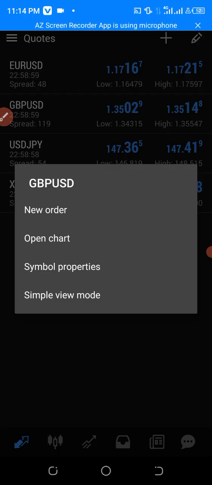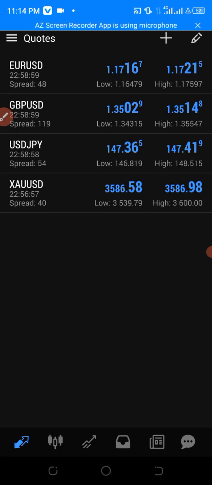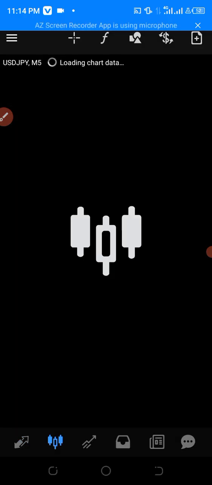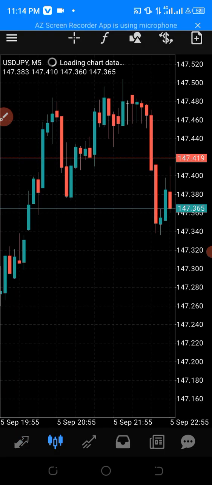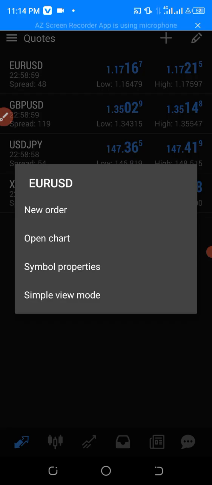Here you have open chart, open order. This is where you place your trade. I'm going to show you how to do that. If you tap on any of the pairs, it's going to show you where to open the chart. It's opening the chart of this one for me now. You tap on any of the pairs, Euro USD is going to open.